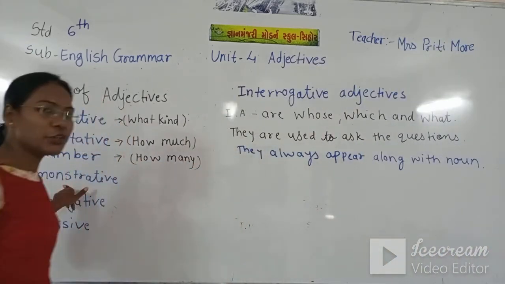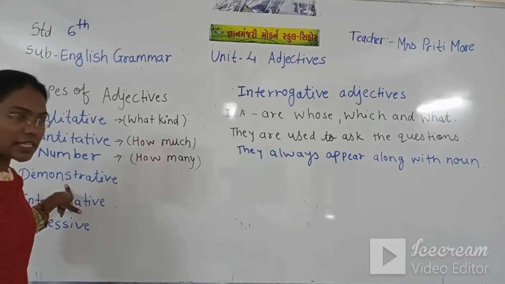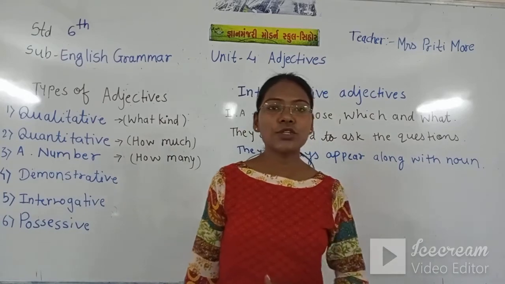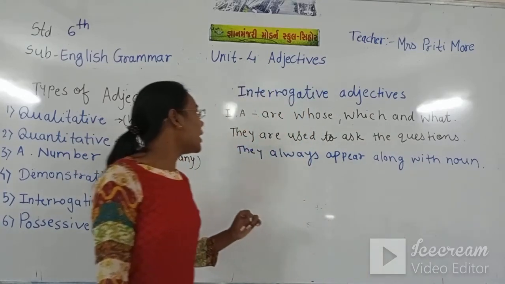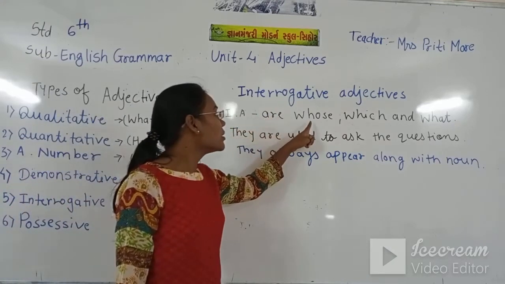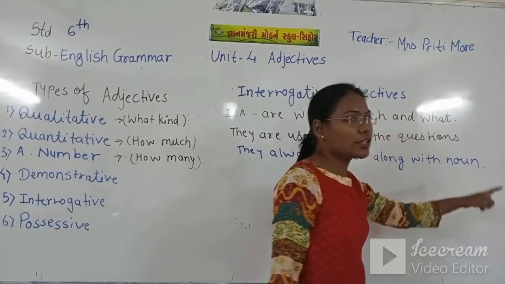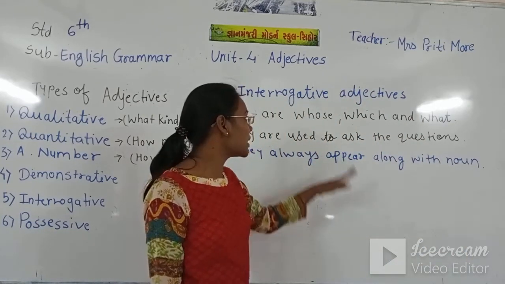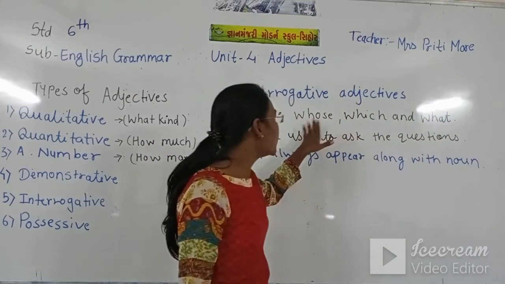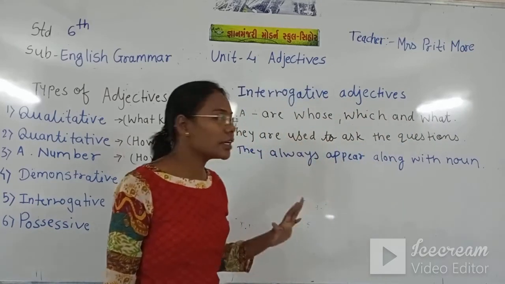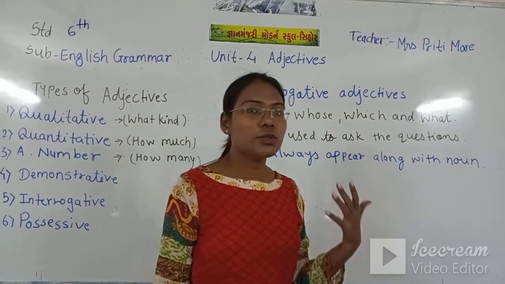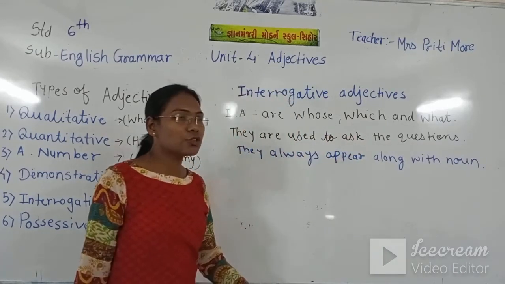Now the demonstrative adjective we have covered, with examples I have explained that. Now we have to see what an interrogative adjective is and what its use is. Interrogative adjectives are whose, which and what. There are three interrogative adjectives: whose, which and what. This word is used for asking a question. We use this WH word for asking the question.